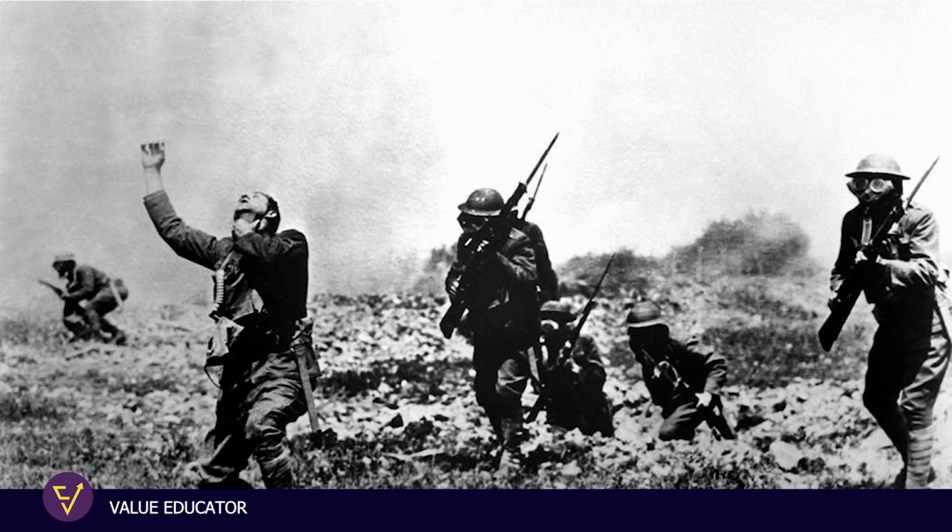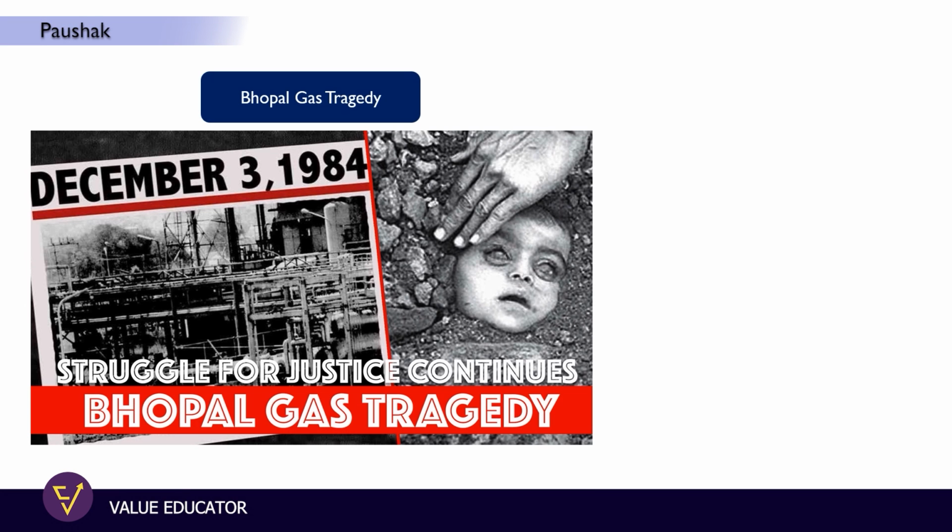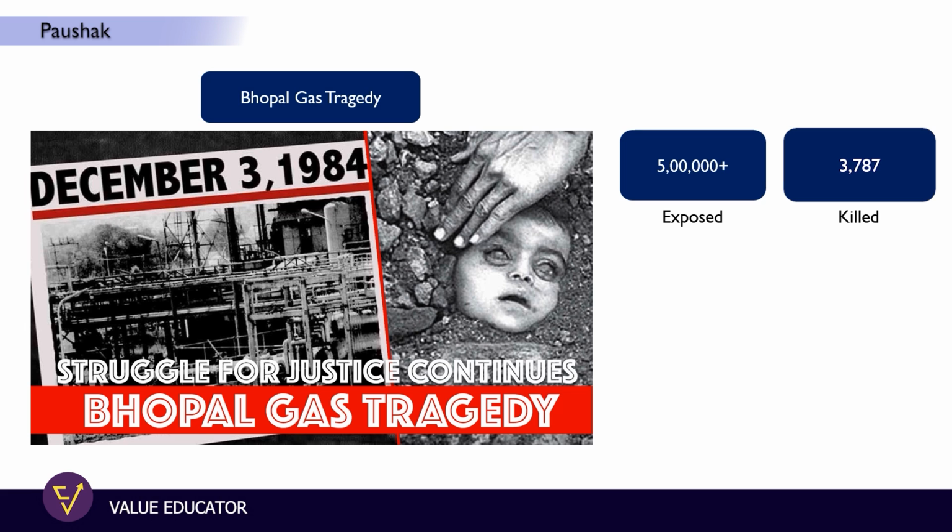Let's first try to understand why this Fojin gas is very toxic and why there is a monopoly or very high entry barriers into this. So you must have known about the Bhopal gas tragedy which has happened in 1984, and due to this tragedy more than 5 lakh people got exposed and about 3,800 people got killed.